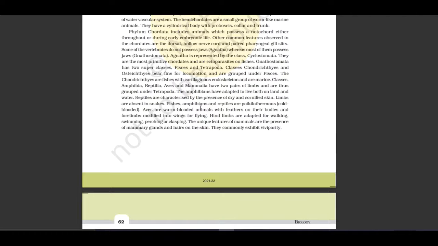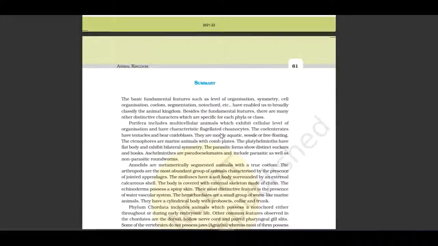Fishes, Amphibia and Reptilia are poikilothermous, cold-blooded. Aves are warm-blooded animals with feathers on their bodies and forelimbs modified into wings for flying. Hind limbs are adapted for walking, swimming, perching, or clasping. The unique features of mammals are the presence of mammary glands and hairs on the skin. They commonly exhibit viviparity. In this way, we completed the chapter Animal Kingdom.